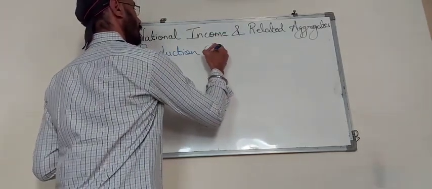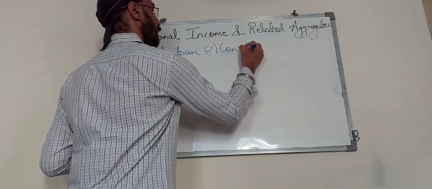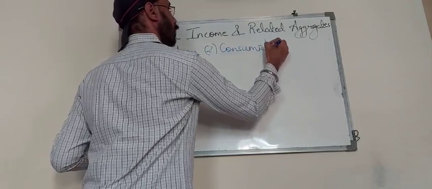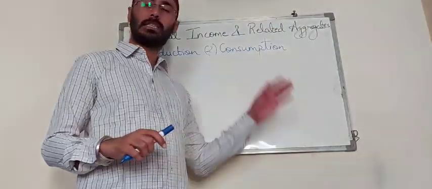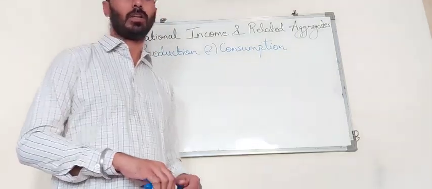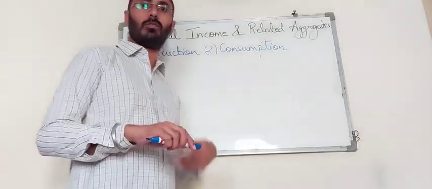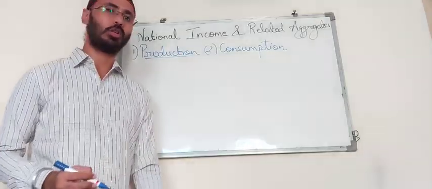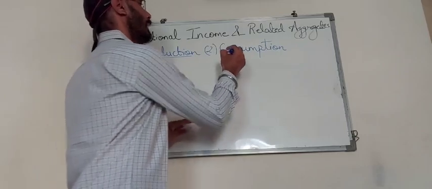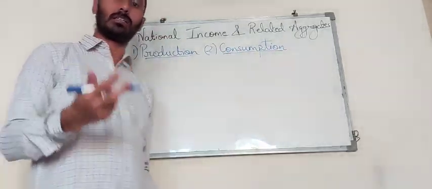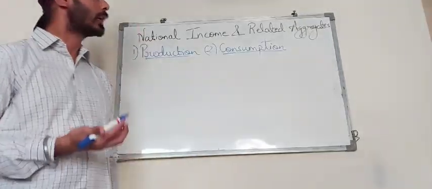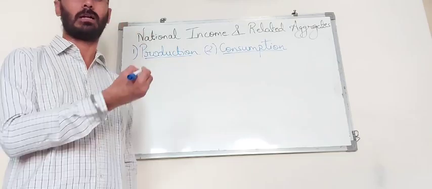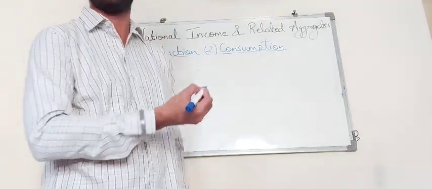The second one is consumption. Whatever things are produced in an economy are produced so that they can satisfy our wants. So consumption is done by us, being the household sector. Whatever goods and services are produced by the production sector are consumed by us, which means we utilize the utility of the various goods and services produced in an economy. So consumption is the second important basic economic activity of an economy.